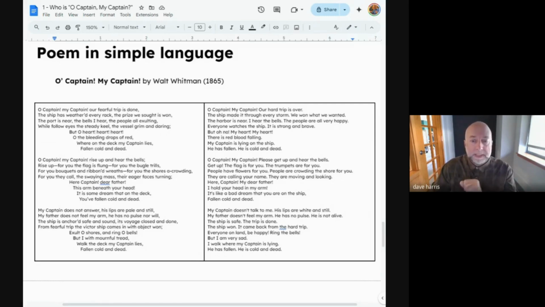Let me know if there are any words that you don't know what they mean. We can go over all of that to make sure you understand all the words. But you can see how I've added adjectives and descriptive words to the nouns and to the verbs to make more of a visual impact. So let's look at another one. Instead of "I hold your head in my arm," you could say, "My sad, tired arms hold your heavy, lifeless head." So it's a little more dramatic. It paints a picture of a soldier wearied from war that they've won.